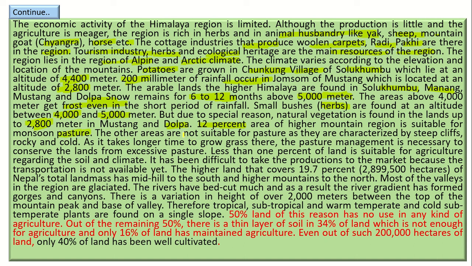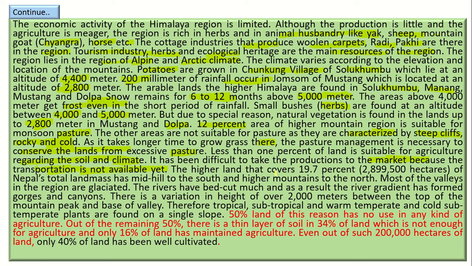The other areas are not suitable for pasture as they are characterized by steep cliffs, rocks and cold. As it takes longer time to grow grass there, pasture management is necessary to conserve the land from excessive pasture. Less than 1% of the land is suitable for agriculture regarding the soil and climate. It has been difficult to take the production to market because transportation is not available.